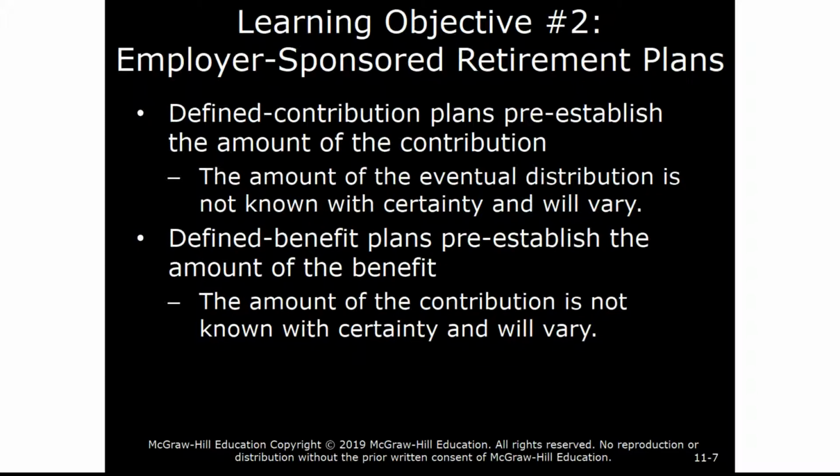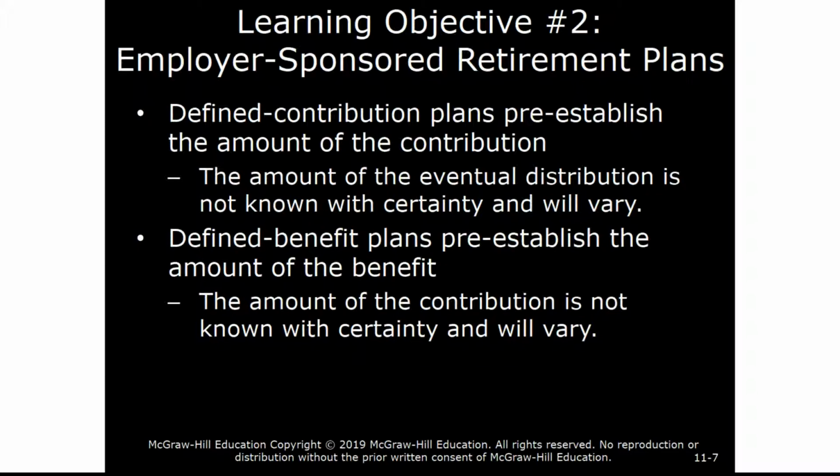Defined contribution plans, these are very common. They pre-establish the amount of the contribution itself, although the distribution is rather uncertain. Kind of depends on how well the fund does and how well funded it is over time. Defined benefit plans are what we might think of as traditional pension plans.